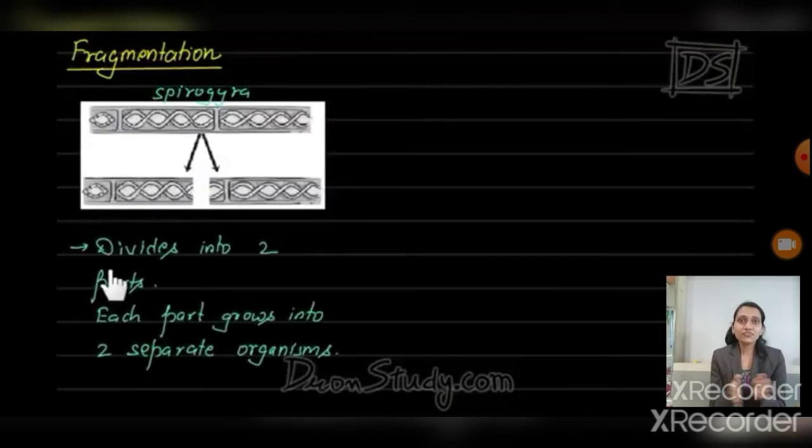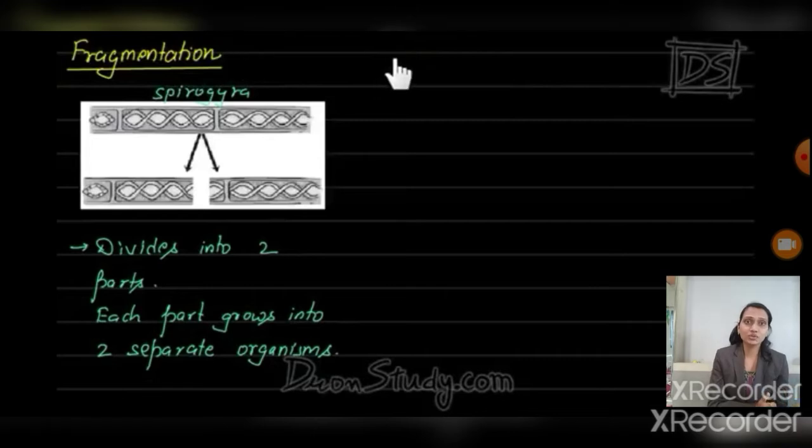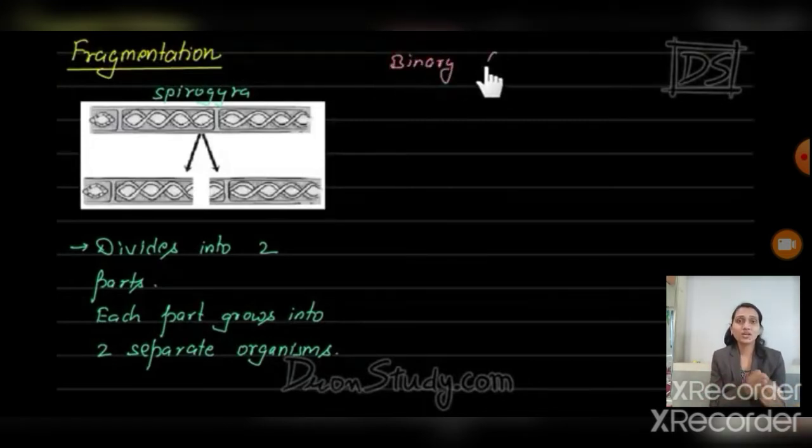There is a difference between binary fission and fragmentation. Listen, it is very important. In both binary fission and fragmentation, we get two individual organisms from a single parent, but they are different terms. Now, what is the difference between binary fission and fragmentation?